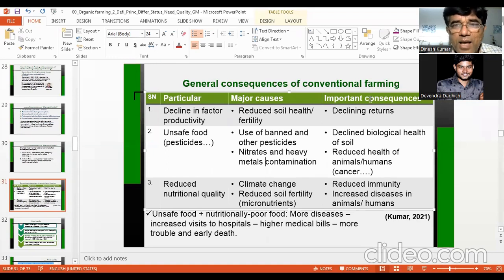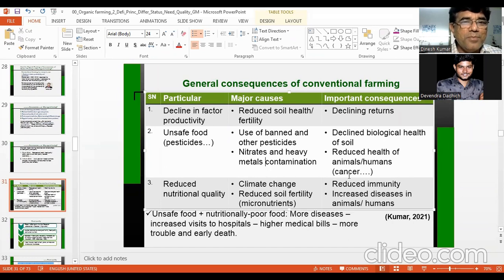And then what will happen? What will be the consequences, like reduced immunity? If you are not getting nutritious food, then your immunity can be reduced. Because whenever you go to a doctor, the doctor will advise you: take roughage, take protein, take fat, take so-and-so minerals, vitamins, and so many things. And then you will ask, sir, how can I get it? So then he will advise you on food.